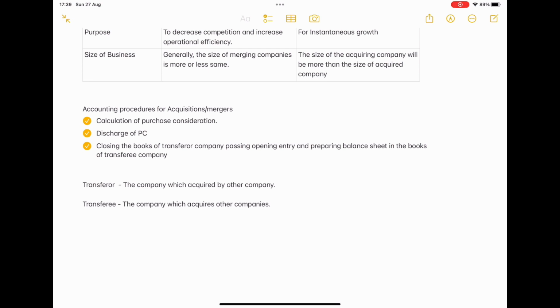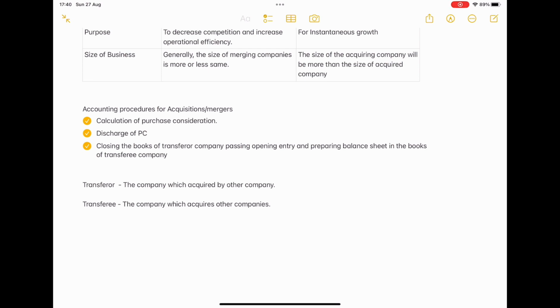We have 3 to 4 procedures only. First, calculation of purchase consideration, nothing but the value of the company which we are going to purchase. For example, if Z company is worth 5 crores, how are we going to value them, how are we going to pay them back.